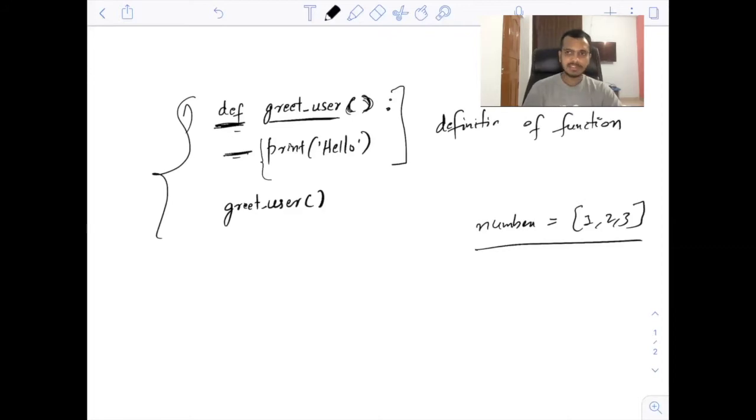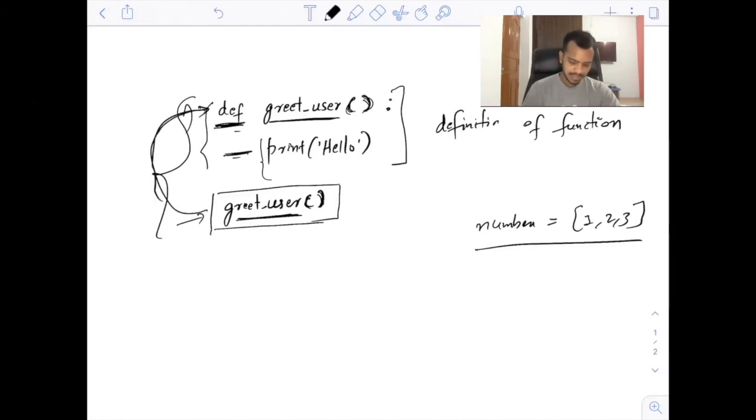Now, how to call this function? How will you execute this function? For that, you just have to do something like this. Whatever the function name is, write it here, and then the opening and closing round brackets. In this way, you will be able to call this. So nothing happens to this code. Your Python program, the control will go to this line. It will see that the greet_user function is being called. So this will call this function here. The control will go to this function when this is executed.